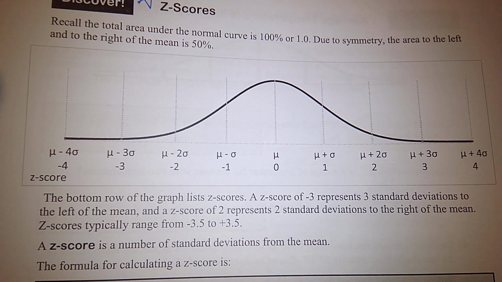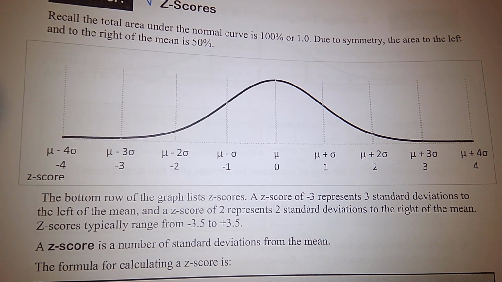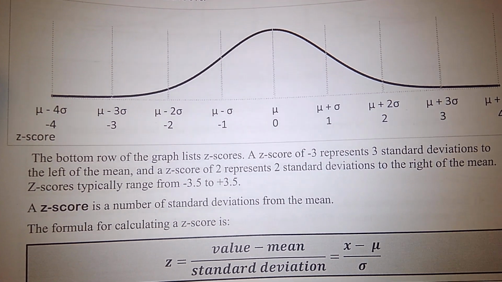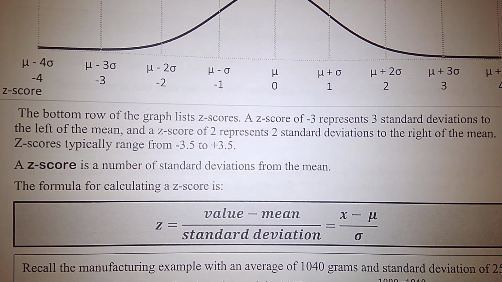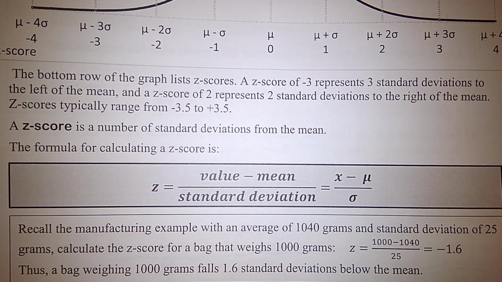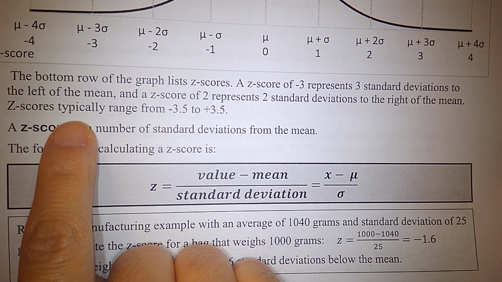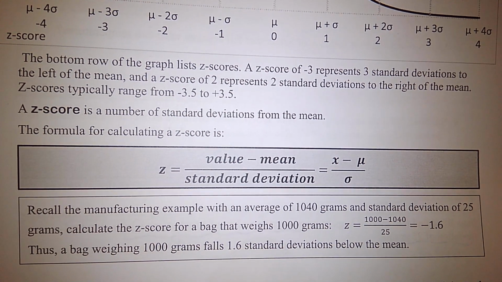Recall the total area under the normal curve is 100% or 1.0. Due to symmetry, the area to the left and to the right of the mean is 50%. The bottom row of the graph lists z-scores. A z-score of -3 represents 3 standard deviations to the left of the mean, and a z-score of 2 represents 2 standard deviations to the right of the mean. Z-scores typically range from -3.5 to 3.5.